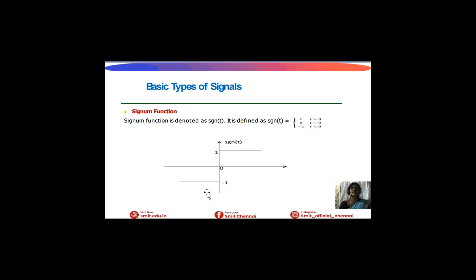This is the representation of signum function. For positive 1, signum function will be straight line in the positive axis. For negative 1, signum function will be in the negative axis. For 0, it will be in the 0 line.